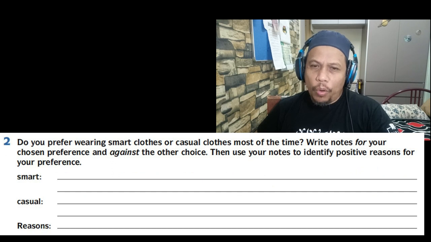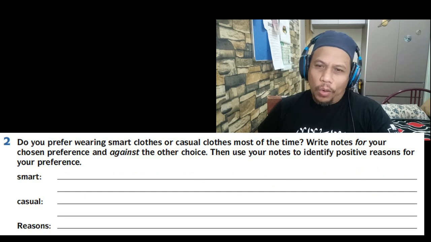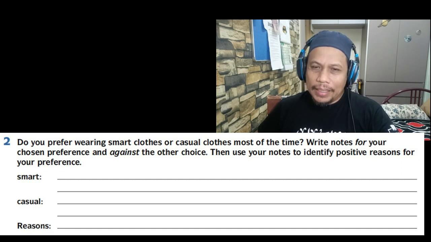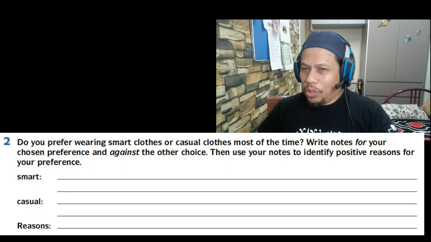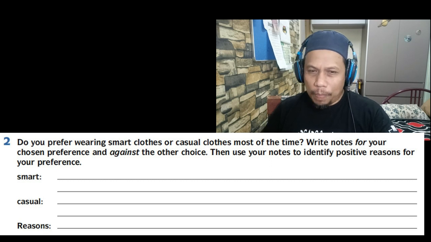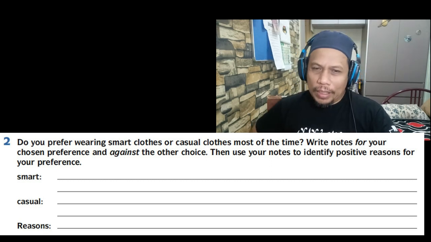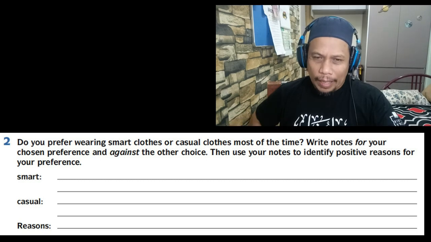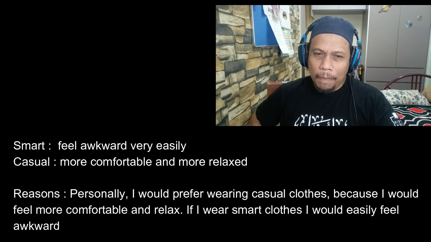Do you prefer wearing smart clothes or casual clothes most of the time? Write notes for your chosen preference and against the other choice. Then use your notes to identify positive reasons for your preference. Okay, smart. What is the note for smart? Maybe you will feel very awkward, and I choose casual, because it makes me feel more comfortable and relaxed.